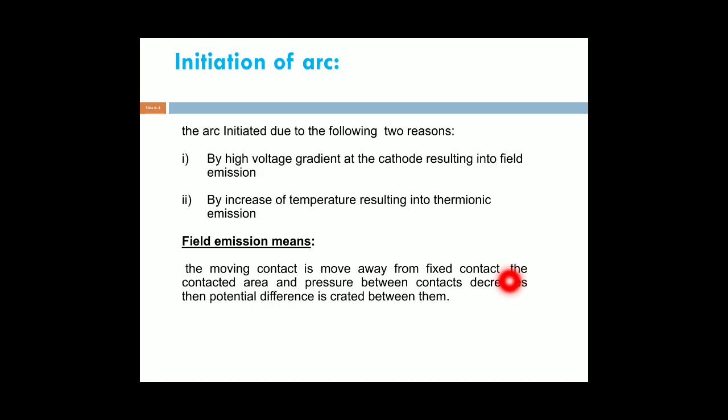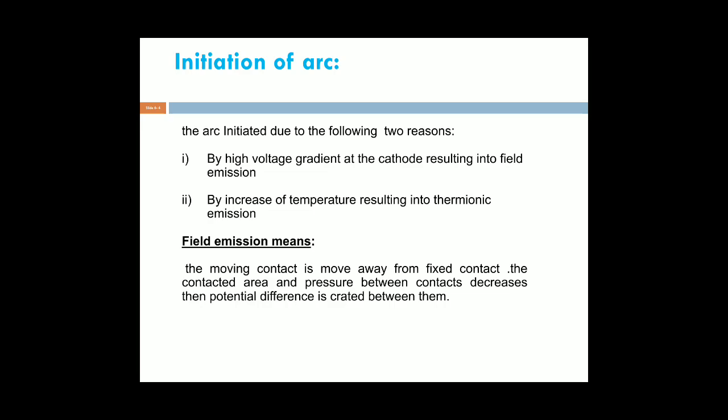When the relay gives the indication to the circuit breaker, the moving contact slowly moves away from the fixed contact, so we are reducing the contact area.